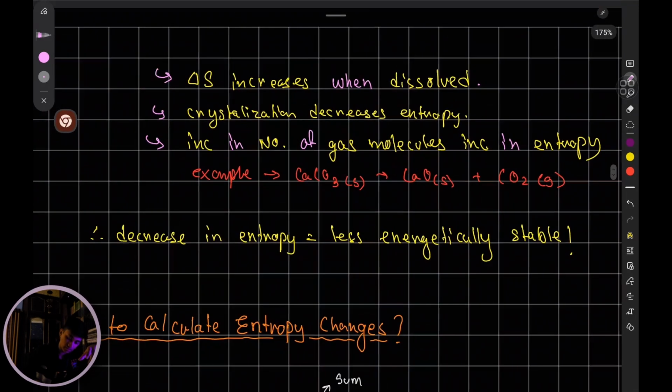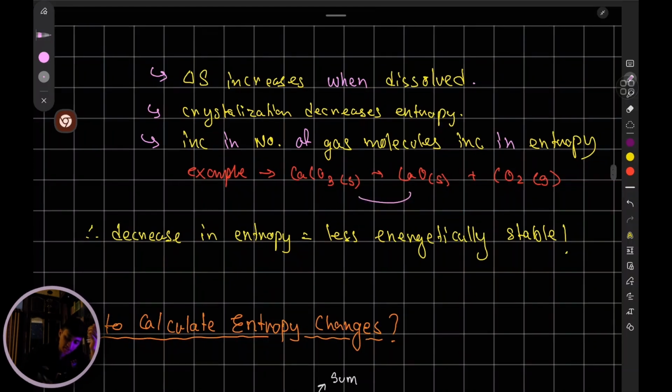Okay, so even though they're turning into simpler compounds, one is going from solid to solid, which is no state change, but the other one is solid to gas. As a result, these both changes, by the way, are going to be considered for different entropy values.